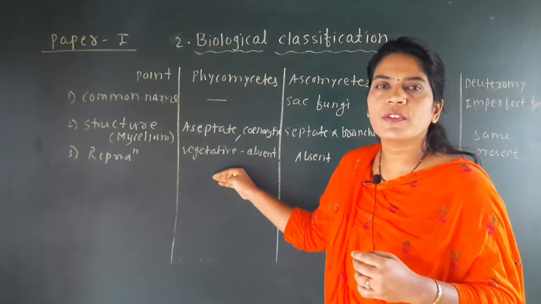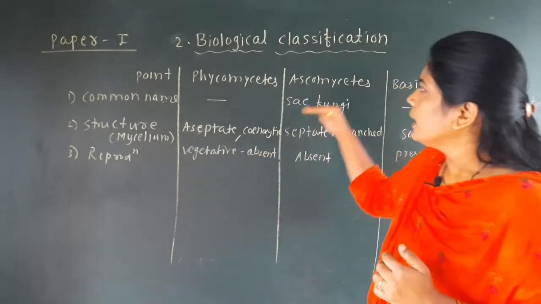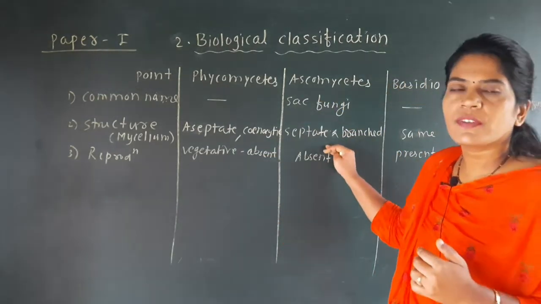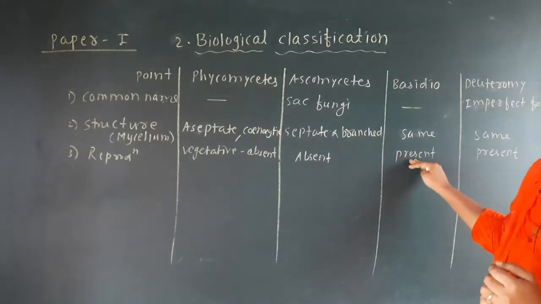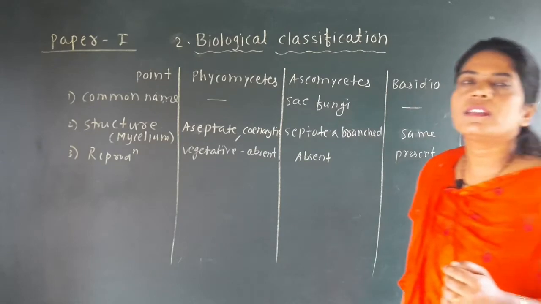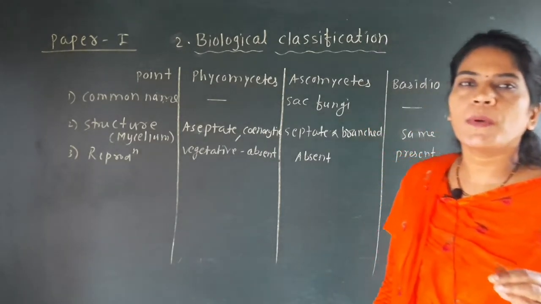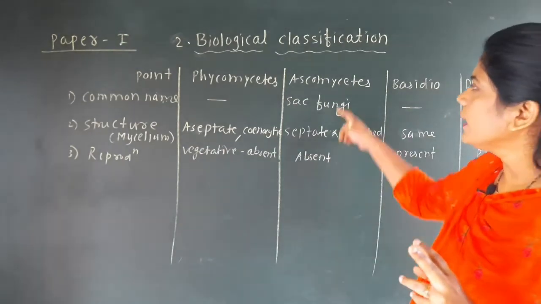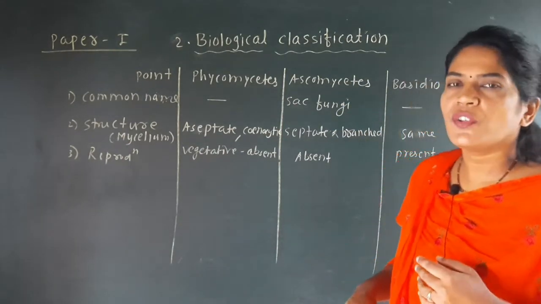In Phycomycetes, asexual reproduction takes place by the zoospore and the aplanospore. In Ascomycetes, asexual reproduction takes place by conidia. In Basidiomycetes, asexual reproduction is absent, and in Deuteromycetes again asexual reproduction takes place by conidia. So conidia are a form of asexual reproduction common in Asco and Deutero. But the sexual reproduction is different.